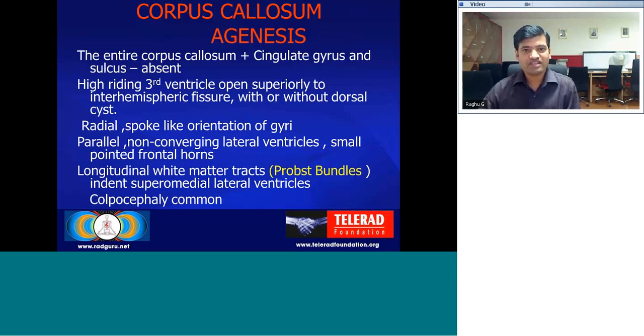Again, in corpus callosal agenesis, the entire corpus callosum may be absent. This is also seen with a high riding third ventricle, which opens superiorly into an interhemispheric fissure with or without a dorsal cyst. There is a radial spoke-like orientation of the gyri, and usually there are parallel, non-converging lateral ventricles. Along the supromedial aspect, there may be white matter tracts indenting on these lateral ventricles, which are known as Probst bundles, and this is associated with mild dilatation of the lateral ventricles, which is known as colpocephaly.